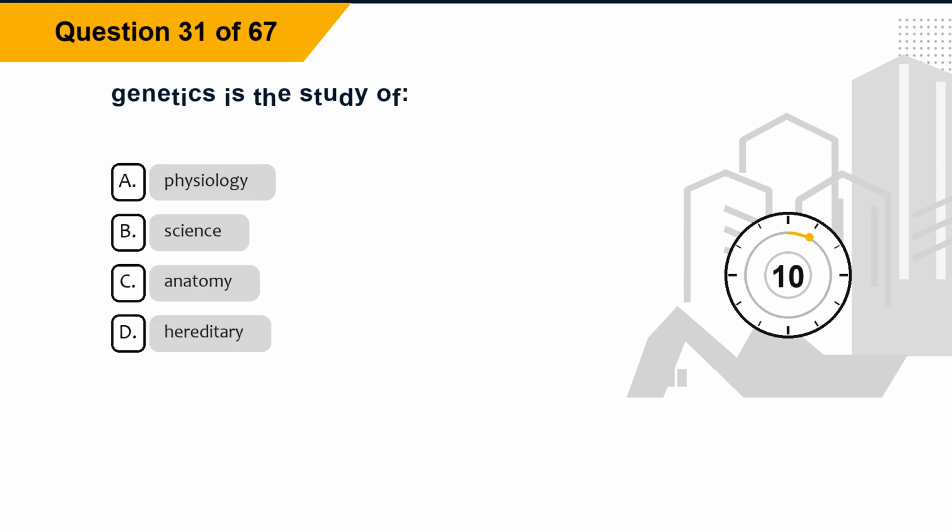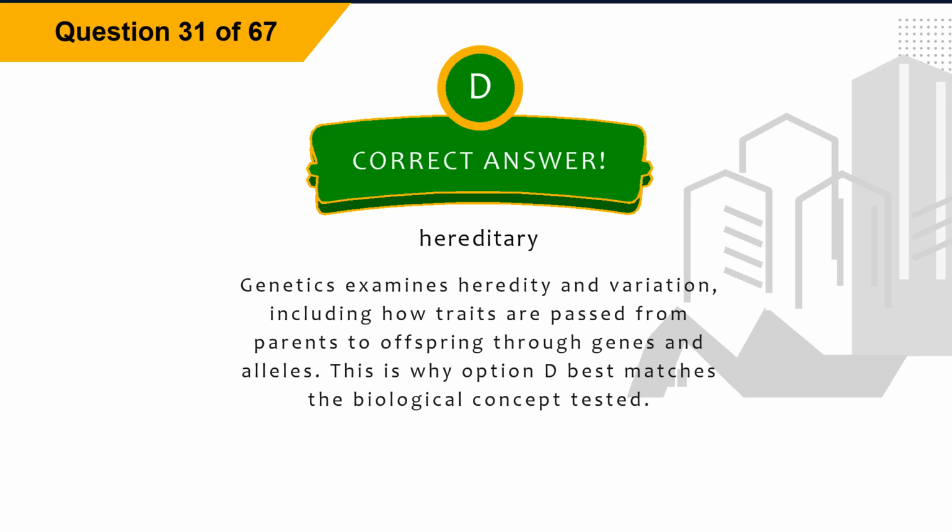Question 31. Genetics is the study of: option A, physiology. Option B, science. Option C, anatomy. Option D, hereditary. The correct answer is option D, hereditary. Explanation: genetics examines heredity and variation, including how traits are passed from parents to offspring through genes and alleles. This is why option D best matches the biological concept tested.